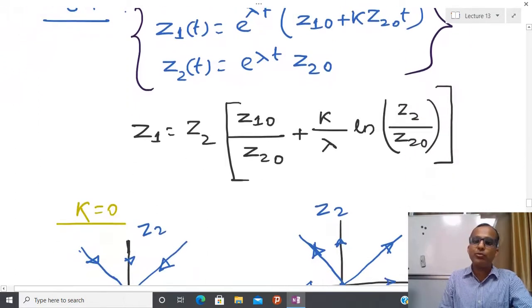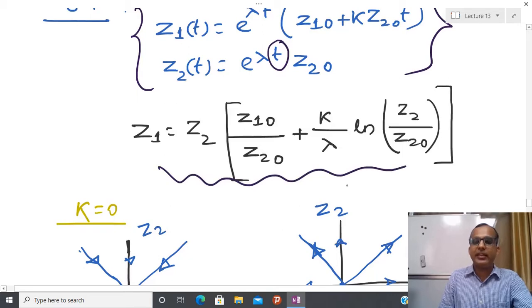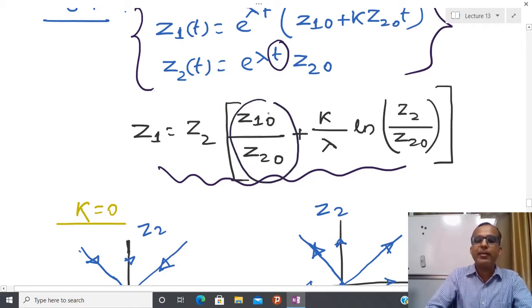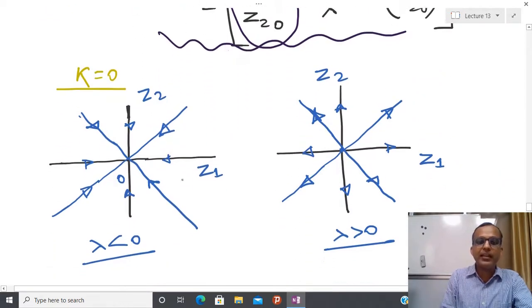And after that, I have told you how to do the plotting. You have to drop the information of time. After dropping it, you get this kind of behavior between Z1 and Z2. Now if you put k equal to 0, you can see that Z1 and Z2 are basically just multiplied by some constant number, and due to that I have this kind of behavior. So if lambda is less than 0, then converging behavior; lambda greater than 0, then diverging behavior, in case of the repeated eigenvalue.